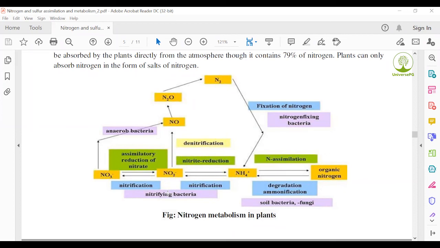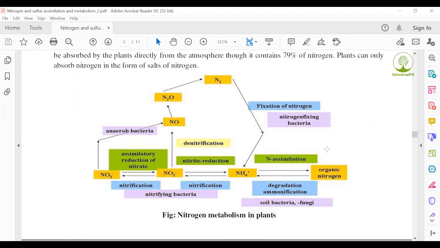Ammonium ion is finally converted to organic nitrogen. All reactions, from nitrate ion, nitrite ion and ammonium ion to organic nitrogen, are reversible reactions. Ammonium ion degradation is ammonification. Soil bacteria and fungi are involved in this reaction: nitrogen assimilation, nitrate reduction, assimilatory reduction of nitrate.